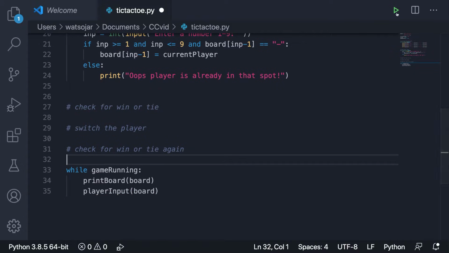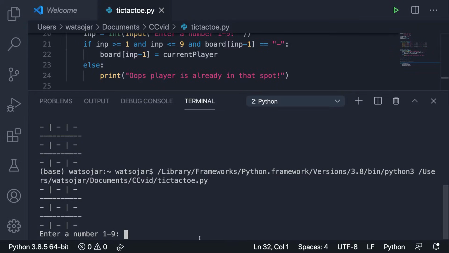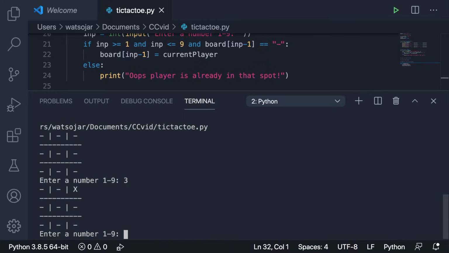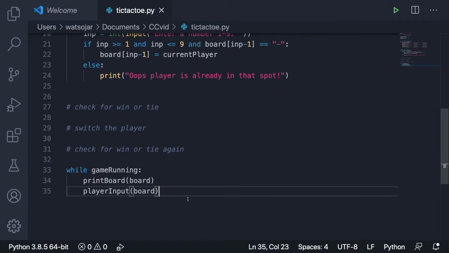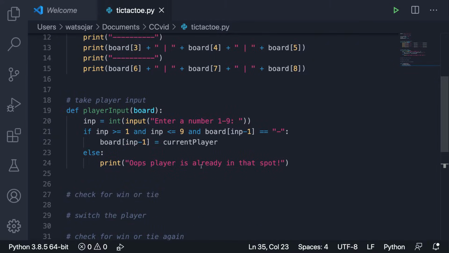So when we run this, we can enter number 1 through 9. Let's just put 3. And now we got the X there. And let's put 5. Ooh. And then we can put 6. But we're just going to keep going on and on. We don't have a switching player. We can't check it. Blah, blah, blah. So we're in an endless loop here. So I'm just going to close out of that. All right. So now we can move on to the next section, which is checking for a win or a tie.